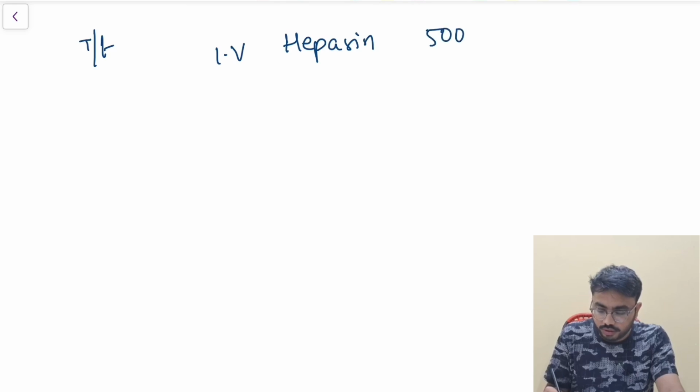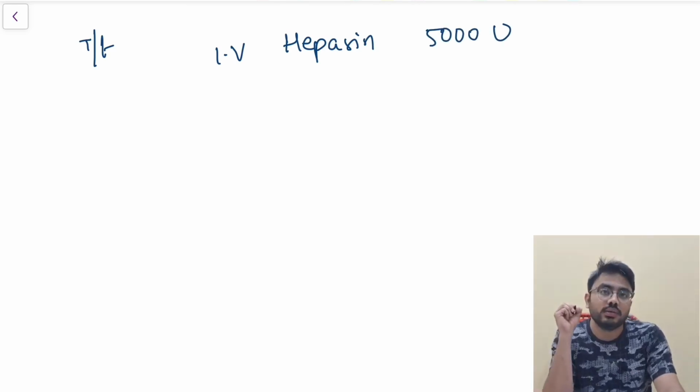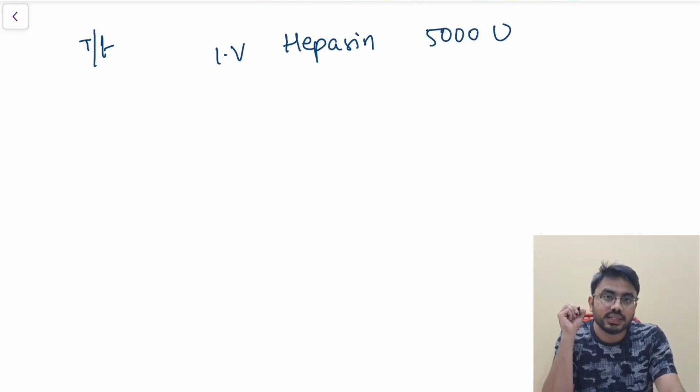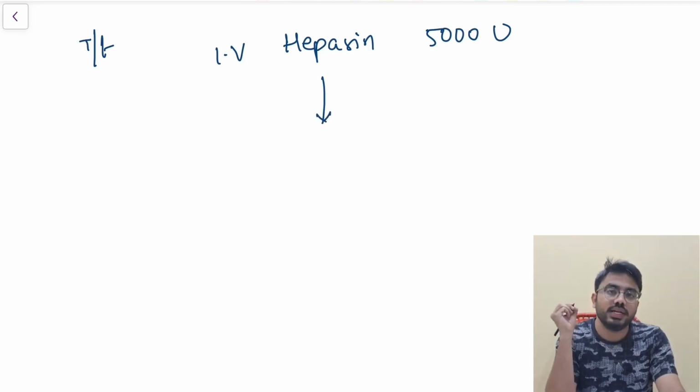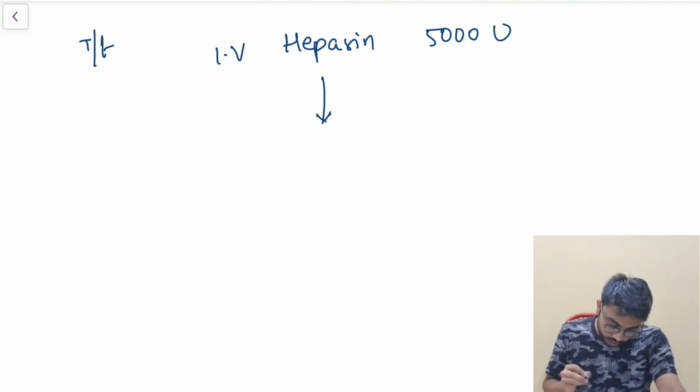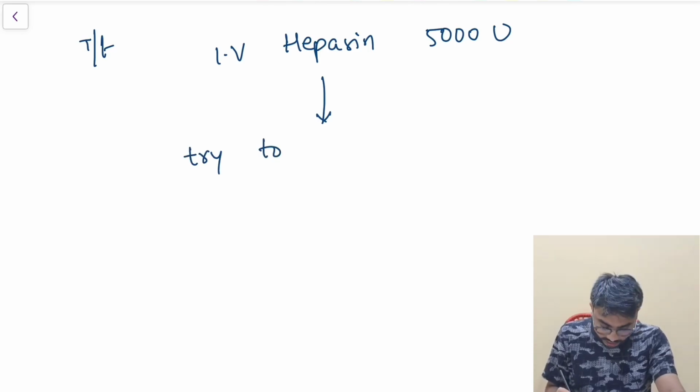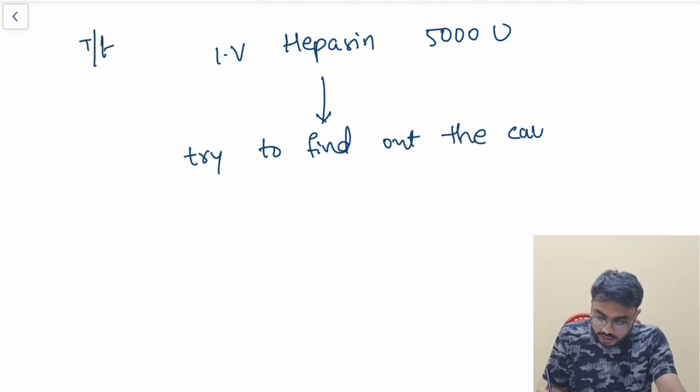5000 units, if you want you can remember, 5000 units of intravenous heparin is the first step you have to do in treatment. Now after this, I have given intravenous heparin to the patient. Now I have to try to find out the cause of why the ischemia has occurred.